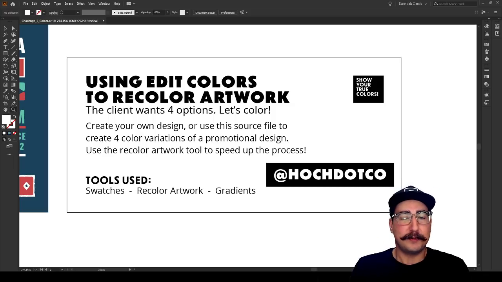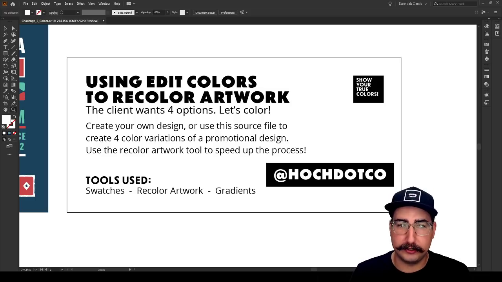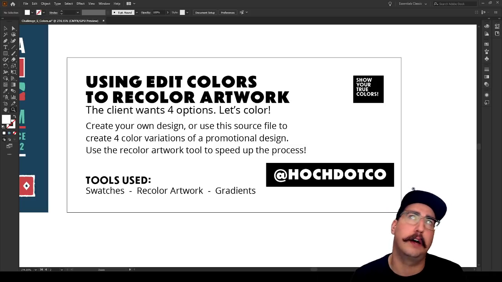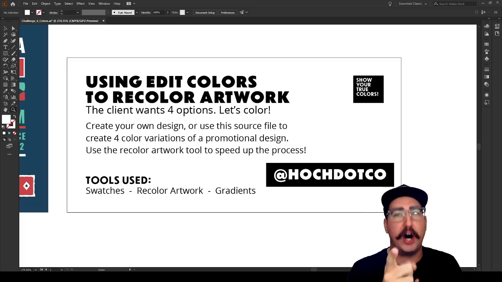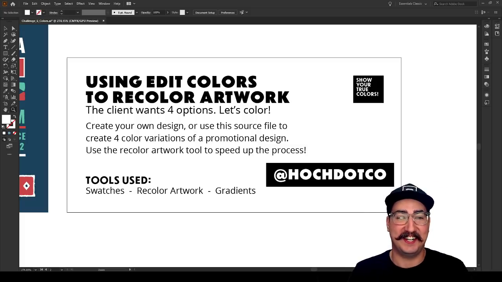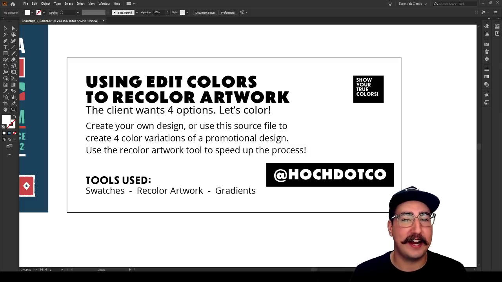So let's read our brief for today. Using edit colors to recolor artwork. So the client that we're working with wants 4 options. 4 options. Oh, that's so many options. It's going to take forever to recolor this. False. So let's color. Our challenge today is to create our own design or use the source file that I've given you to create 4 color variations of a promotional design. Use the Recolor Artwork tool to speed up the process. That's what we're going to be doing today.